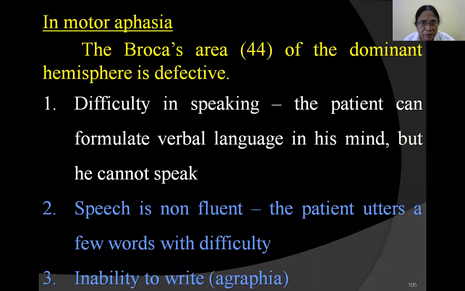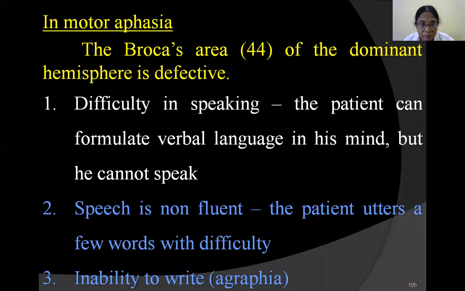In motor aphasia, Broca's area 44 of the dominant hemisphere is defective. The person finds difficulty in speaking. The patient can formulate verbal language in his mind and he can understand, everything is okay because Wernicke's area is okay, but he cannot speak.